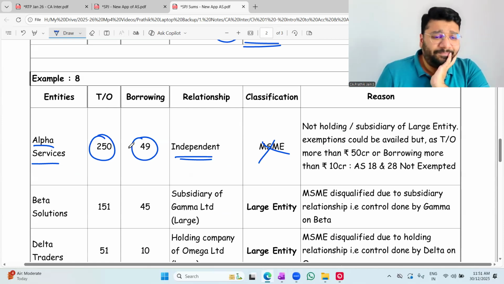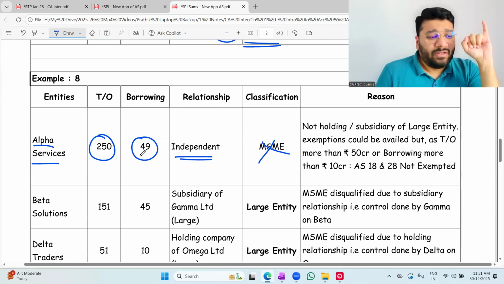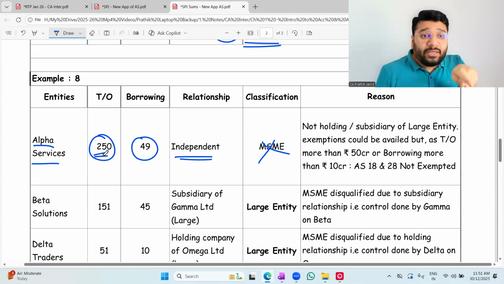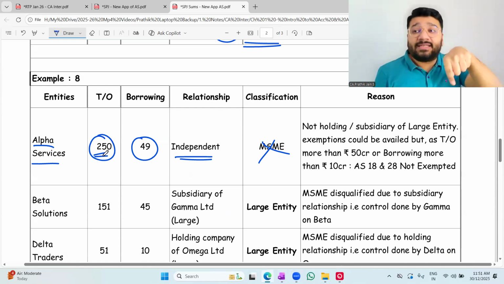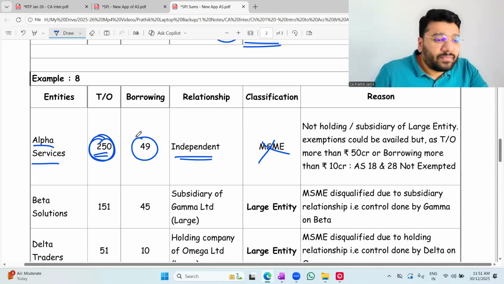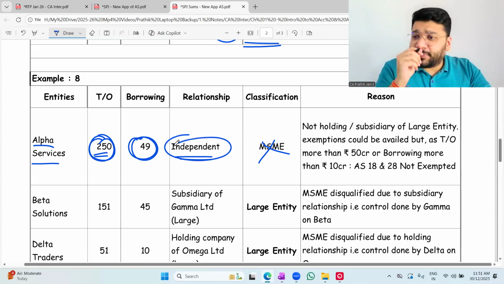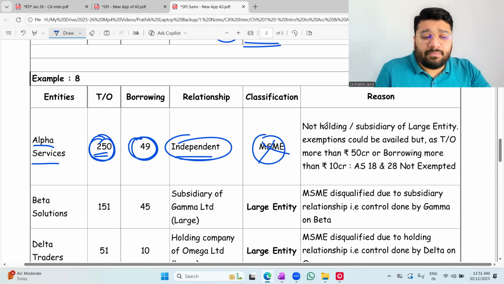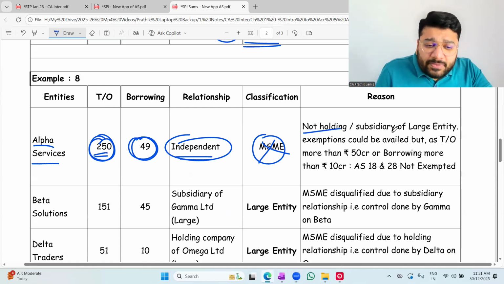Why MSME? Turnover 250 crore. Oh my God, up to 250 crore is MSME. To become a large entity, the turnover should exceed 250 crore, which is not exceeding. Exactly 250 crores. Borrowing 49. No holding subsidiary relationship. Neither bank, nor financial institution, nor insurance, neither listed, nor in process of listing. Since all the 5 conditions are satisfied, you are MSME. Not holding or subsidiary of a large entity, exemption could be availed because turnover is more than